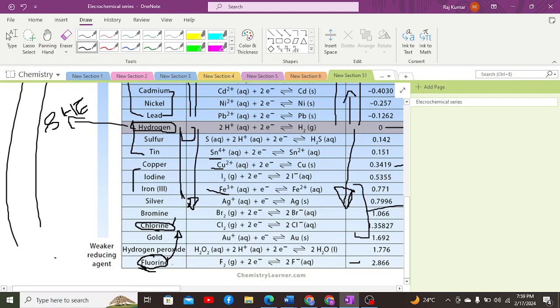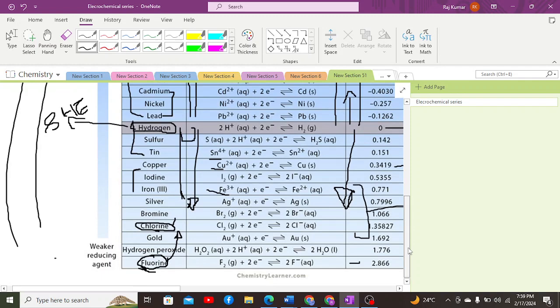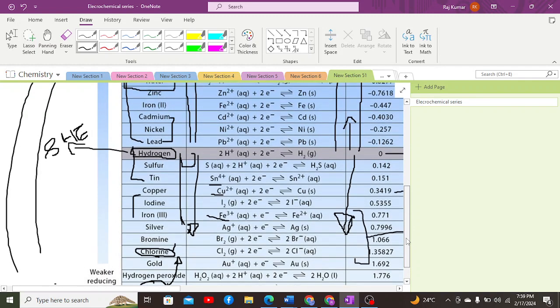As a result of the more reduction potential of fluorine, fluorine has the capability to grasp electrons more readily and more strongly from sodium as compared to chlorine.